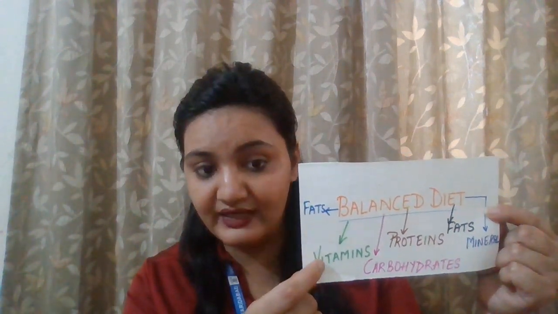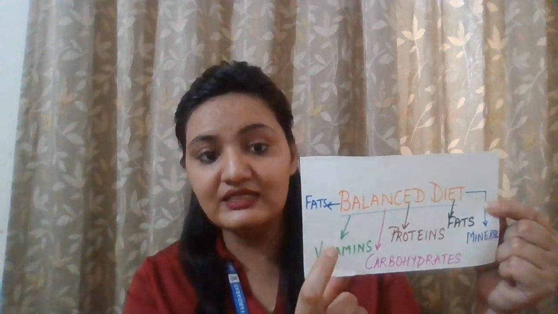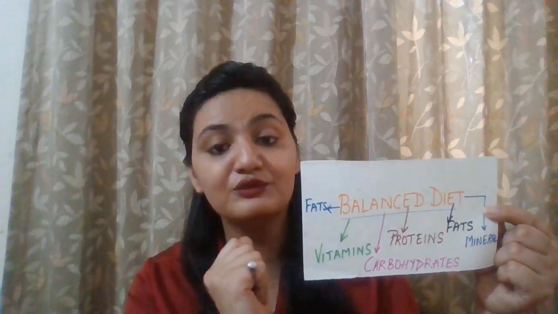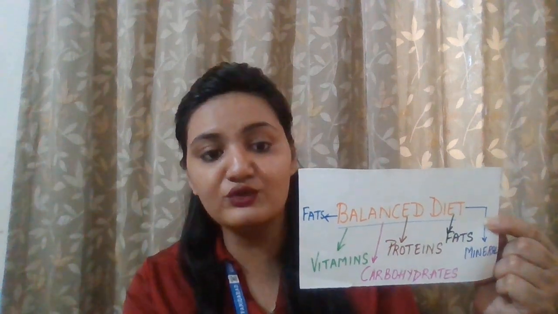When we talk about vitamins and minerals, these are what? These are protective foods. So if we have one green leafy vegetable or one kind of fruit in a day, that will also fulfill the requirement of our protective food.